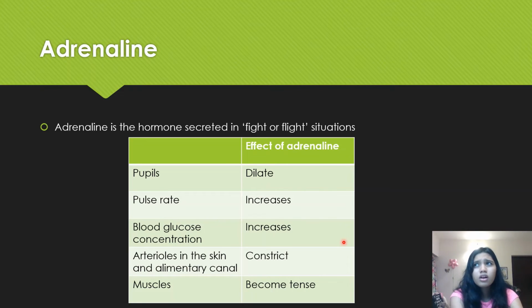So there was this one paper that had a really long question about adrenaline for like 6 marks, where they asked you the effects of adrenaline and what it did and the definition of a hormone. So you for sure need to know everything. These are only a few things that I've stated that I really find easy to memorize and also relevant. In your textbook, you'll probably have a table or a list of effects of adrenaline, so I suggest you memorize all. I had memorized only three, and my best friend told me to learn all when we were studying for a bio test once, and so I did, and it paid off. So that's the advice of my best friend and me right now.